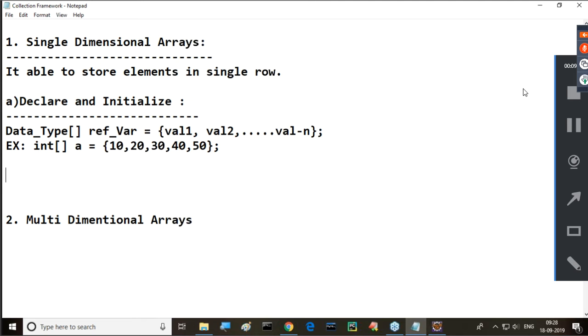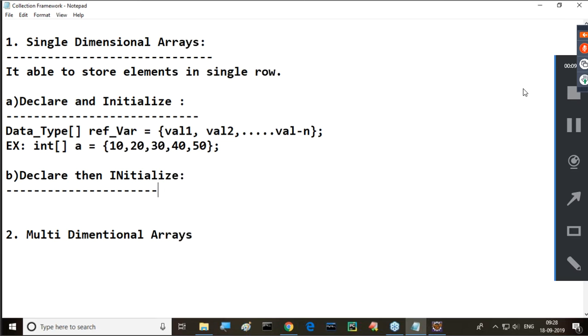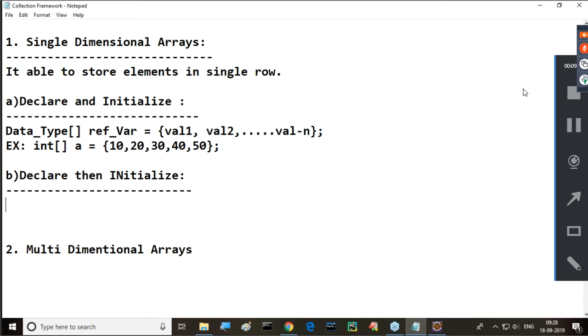Next, the second option is declare, then initialize. For single dimensional arrays, first of all, we write data type, square braces, reference variable is equal to new data type of size. Size is mandatory here.